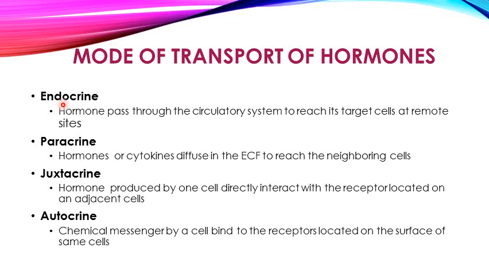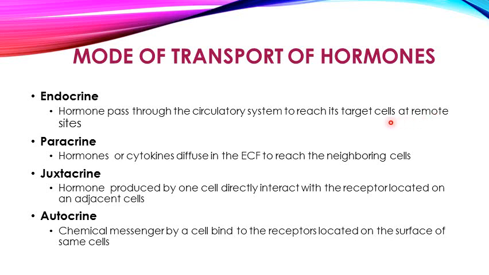First of all, the most important and more common mode present in the human body is the endocrine mode of transport of the hormones, which is through the endocrine glands, as they are producing and releasing their secretions into the circulatory system, and then through that circulatory system these hormones reach their target cells, which are present at remote sites.